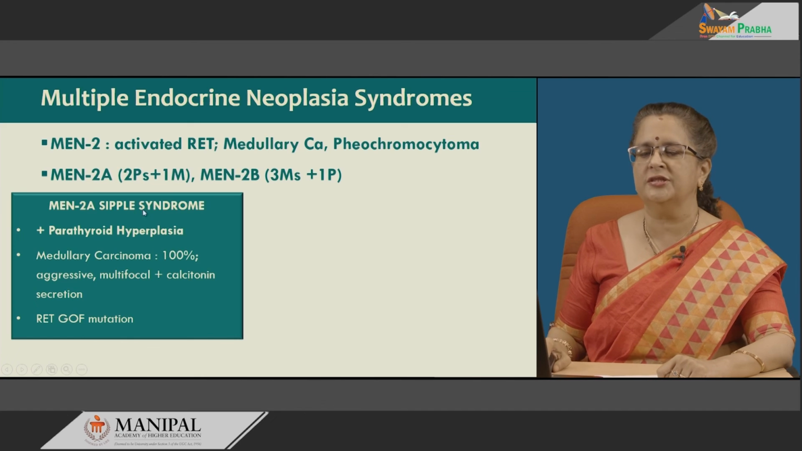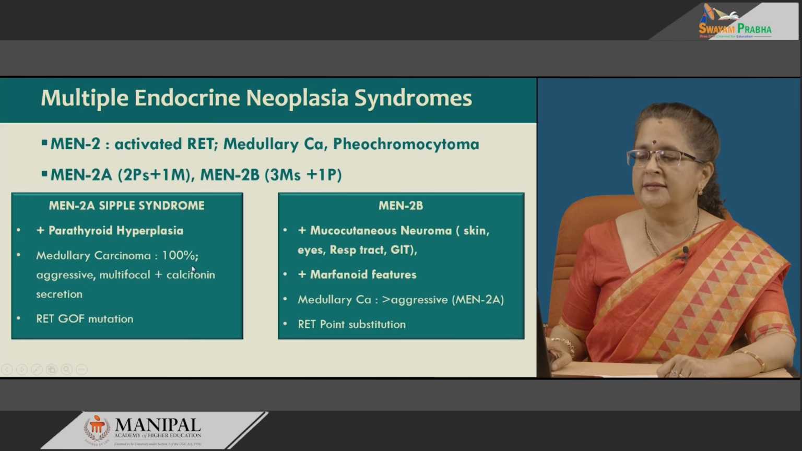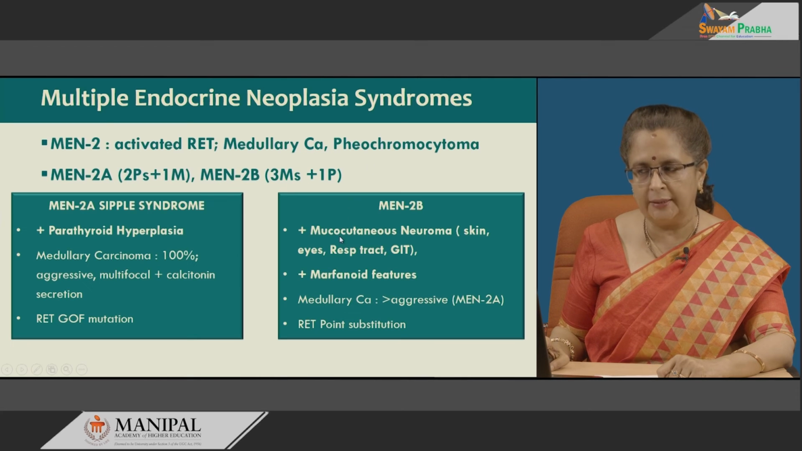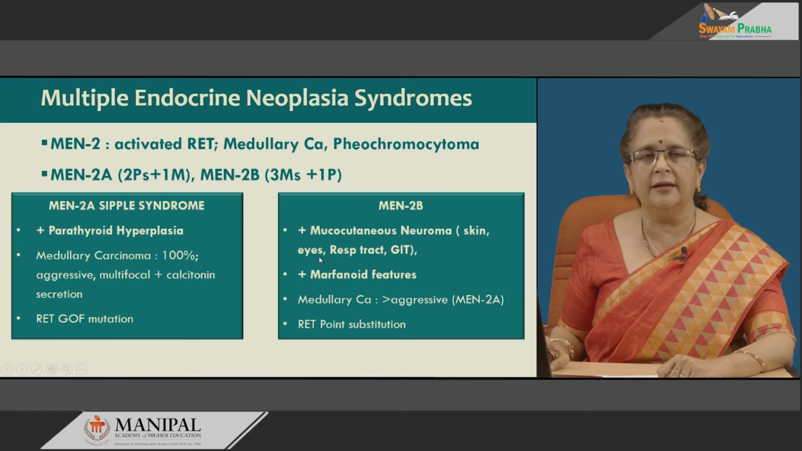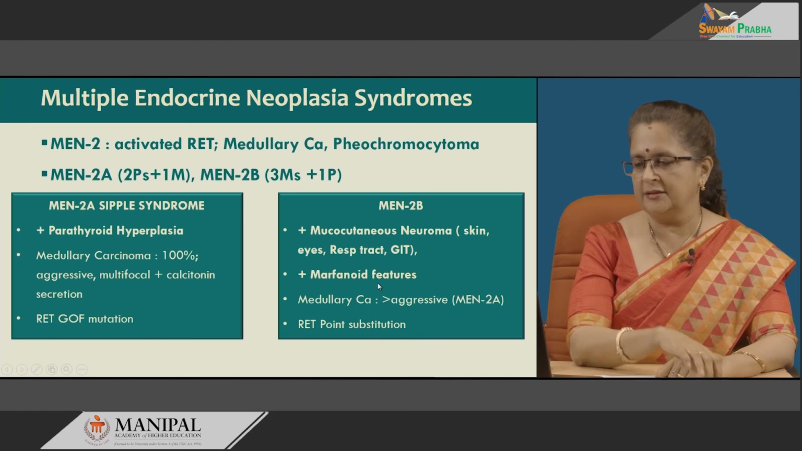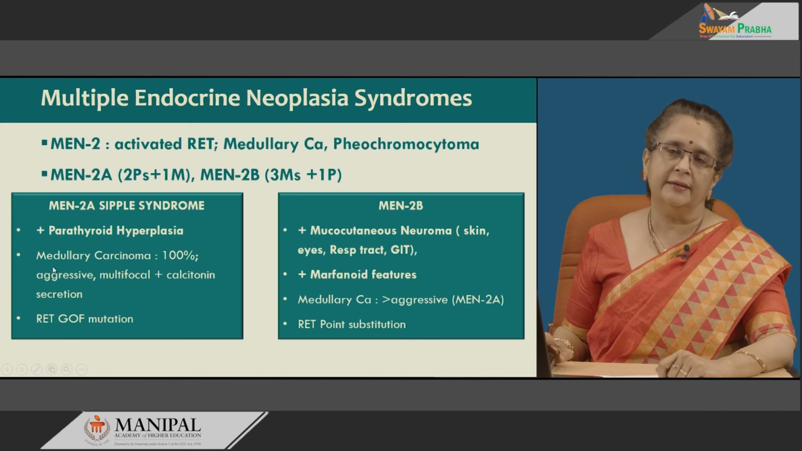In these tumors associated with MEN2A or Sipple syndrome, there is a RET gain of function mutation, whereas in MEN2B it is a point substitution in RET. Now, these are associated with medullary carcinoma and Pheochromocytoma along with mucocutaneous neuromas, that is in the skin, as well as the mucosa of the eyes, respiratory tract and the gastrointestinal tract, along with marfanoid body habitus. Medullary carcinoma in MEN2B is more aggressive than that seen in